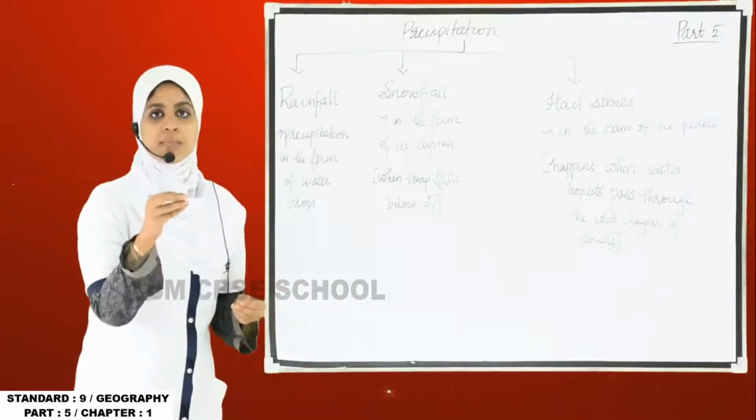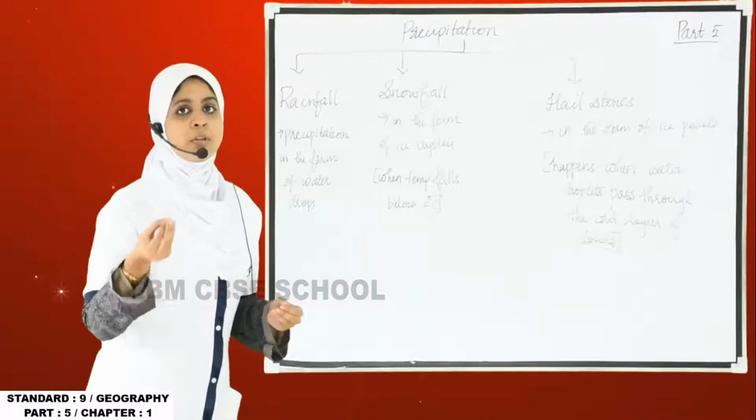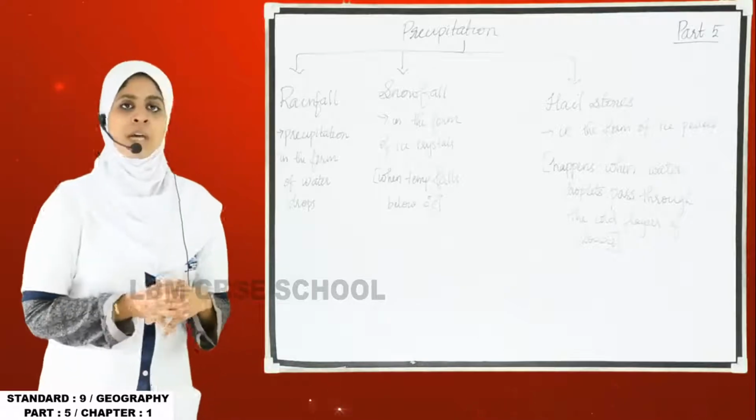So the precipitation that occurs in the form of water drops or water droplets is named as rainfall.